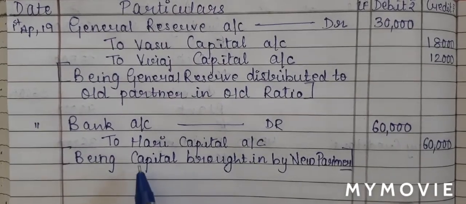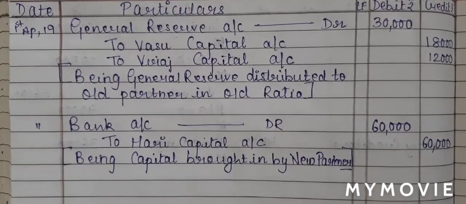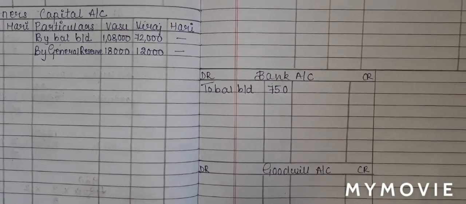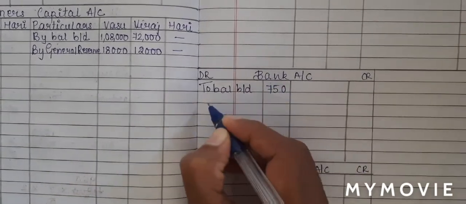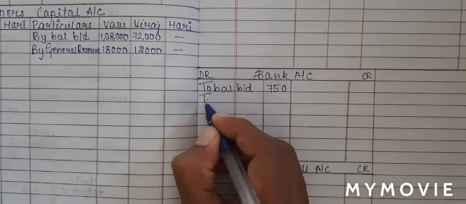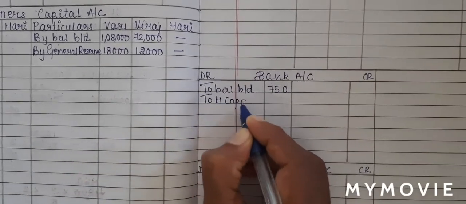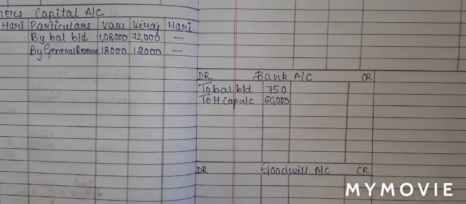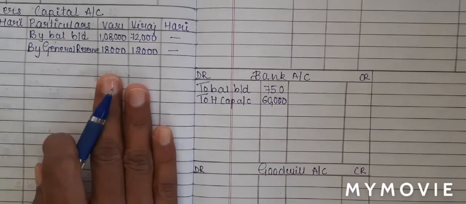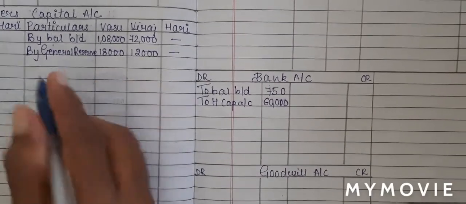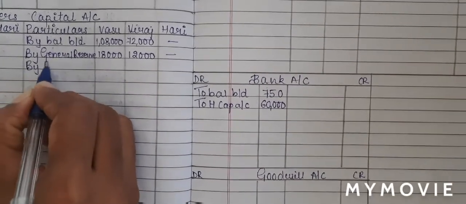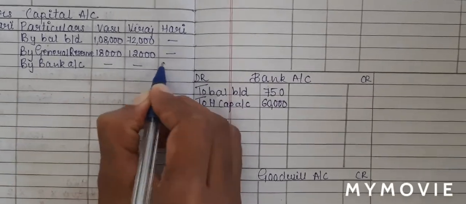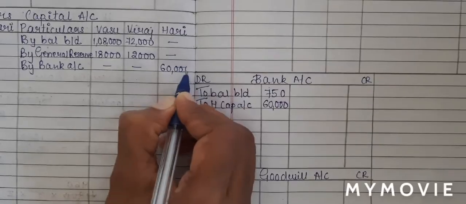Now keeping the journal in our mind, let us do the ledger posting. Bank account debit, we'll write the opposite name, to Hari capital account, 60,000. Now do I have Hari capital account? Yes, I have capital account credit side. So on the credit side, I'll write the opposite name, by bank account, and in Hari's column, I will write 60,000.